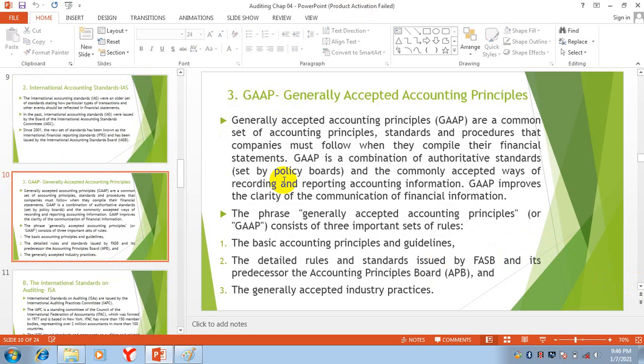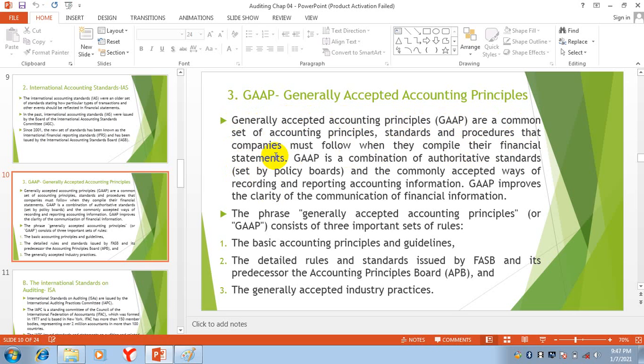Then come to the next, that is GAAP, Generally Accepted Accounting Principles. These are also standards which are used all over the world. Generally accepted accounting principles are a common set of accounting principles, standards, and procedures that companies must follow when they compile their financial statements.